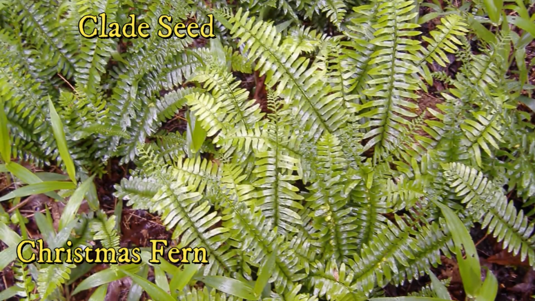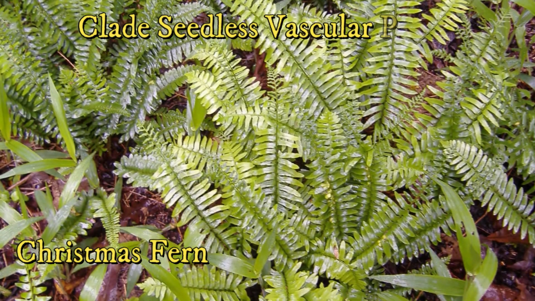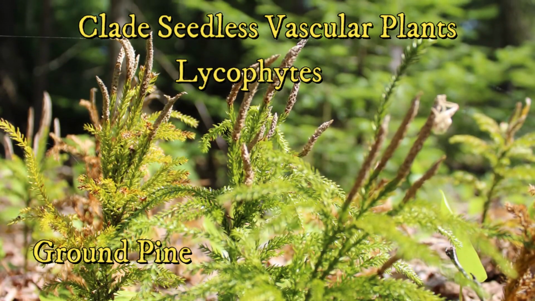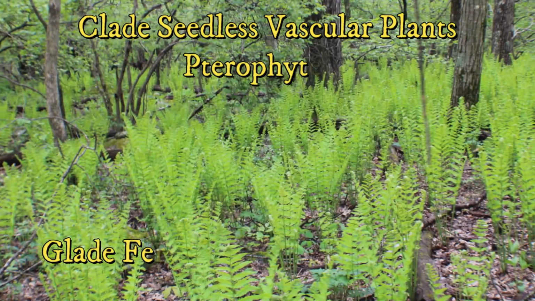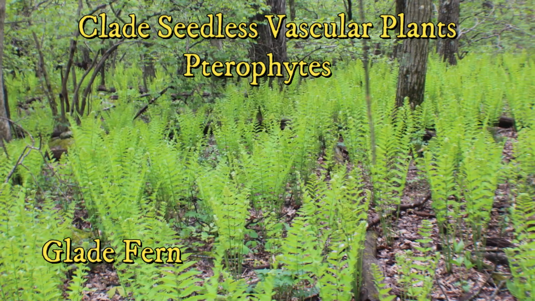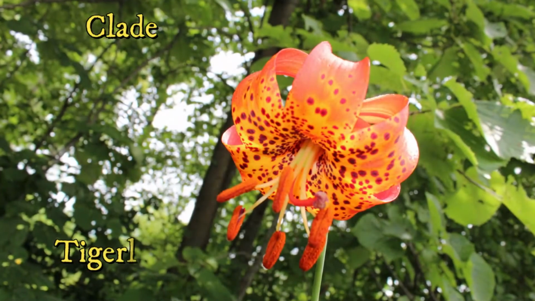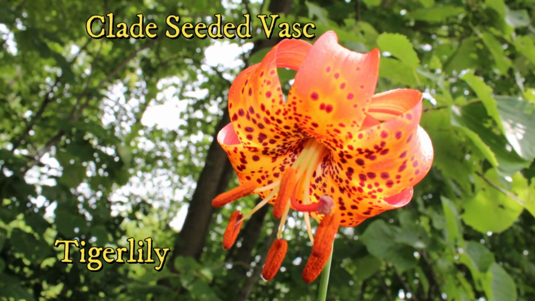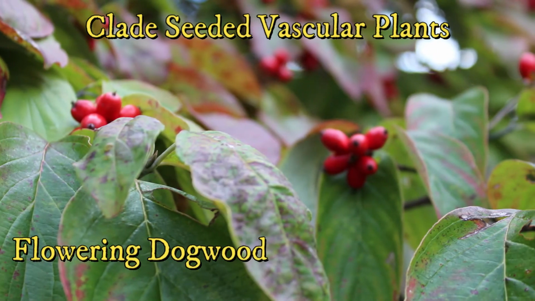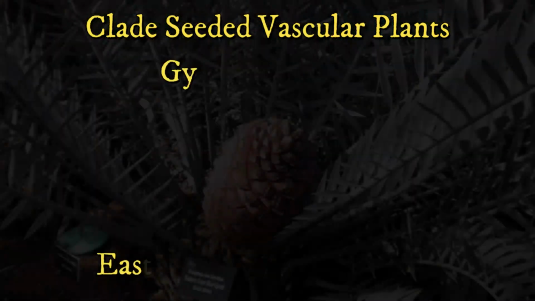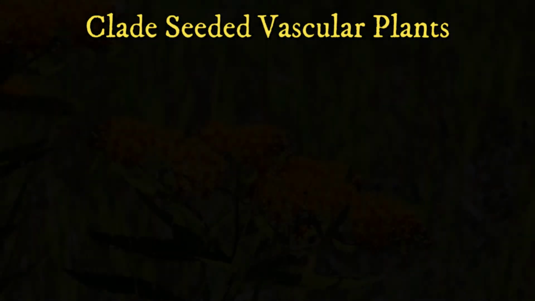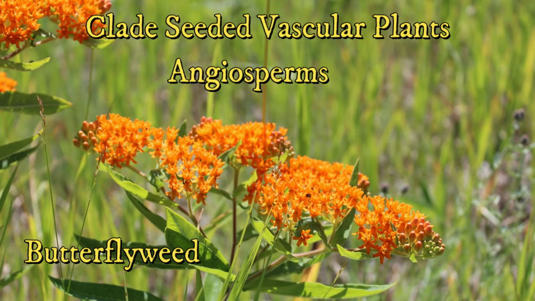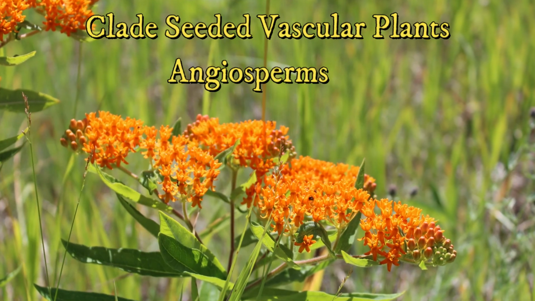Vascular plants can be divided into two clades: the seedless plants, which reproduce using spores alone and are broken down into two groups: lycophytes, which include club mosses, spike mosses, and quillworts; and pterophytes, which include whisk ferns, horsetails, and ferns; and seed plants, called spermatophytes, which reproduce using seeds and are also split into two groups: gymnosperms, which have seeds exposed and include conifers and cycads; and angiosperms, which have seeds enclosed in fruits and include all flowering plants.